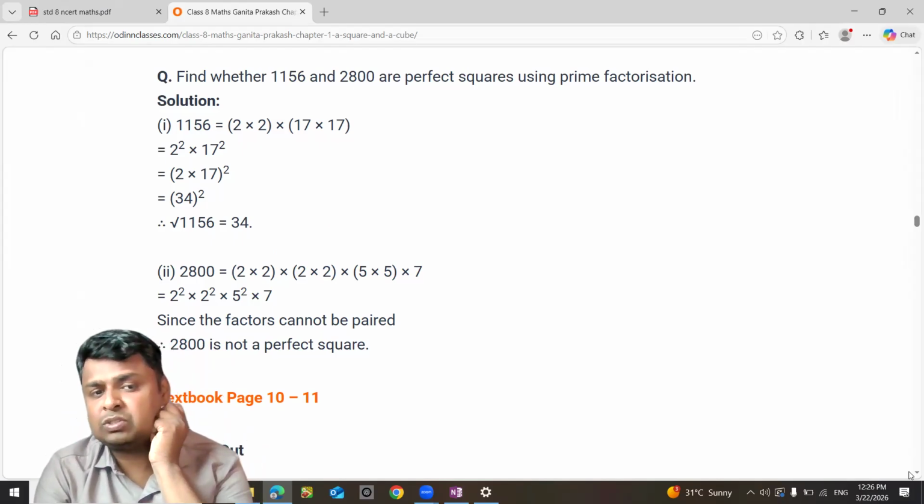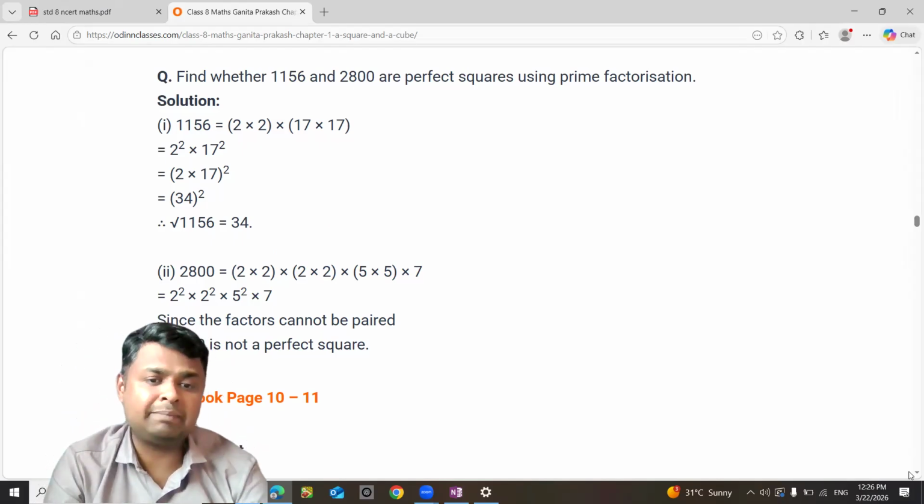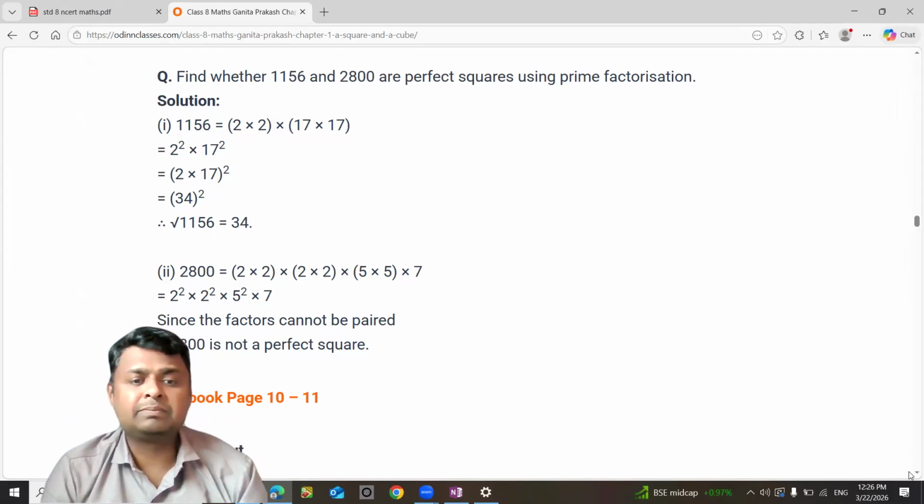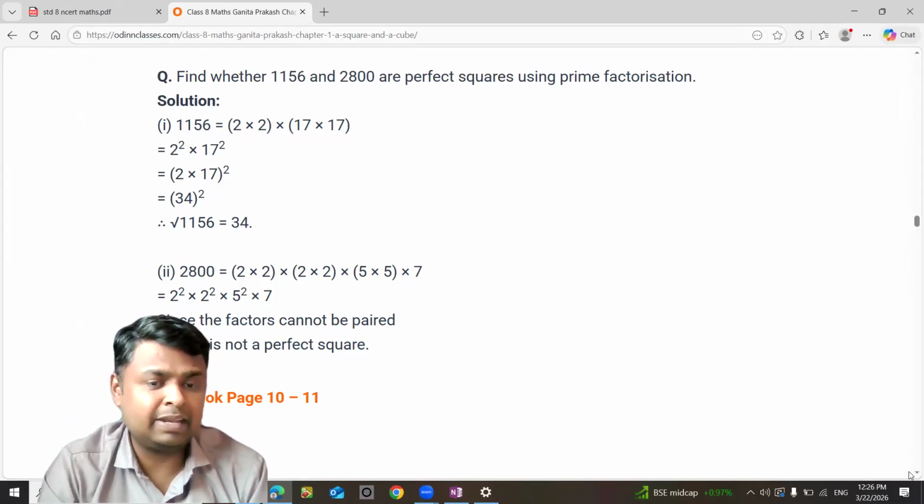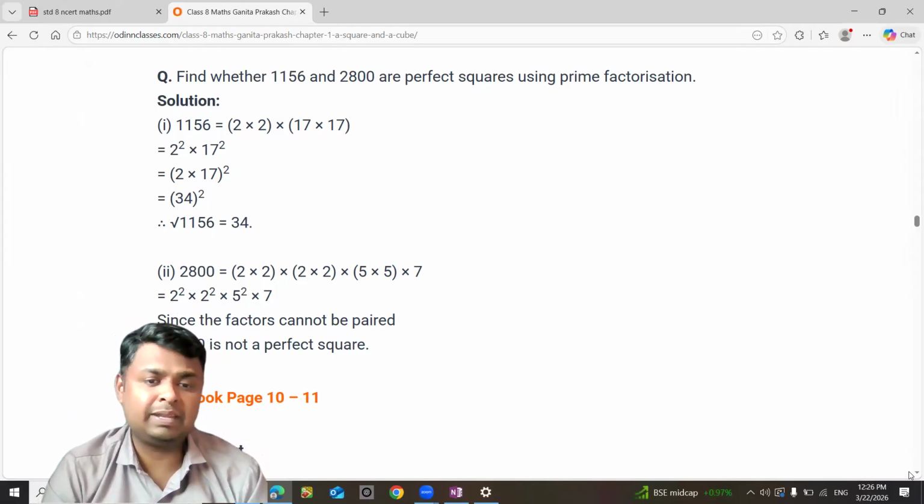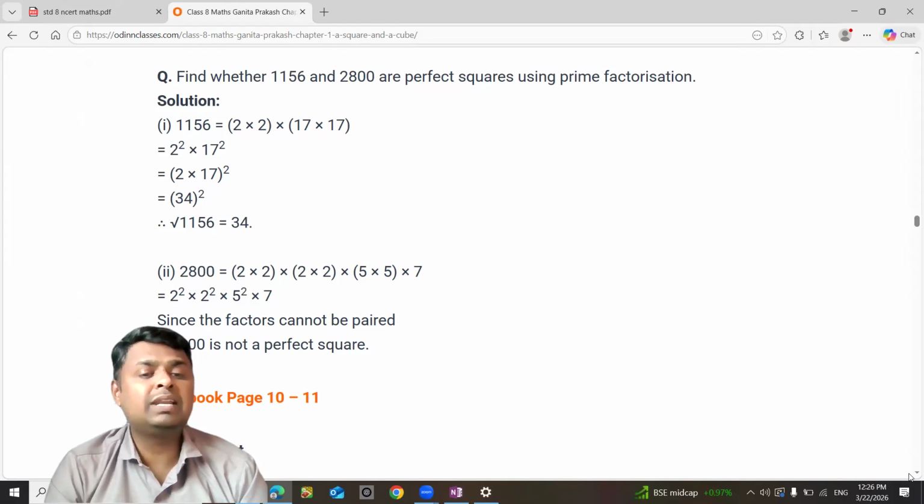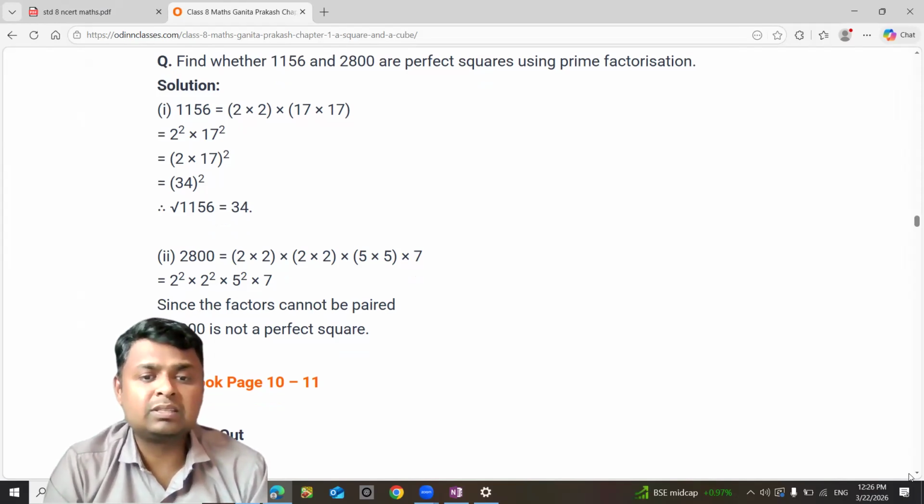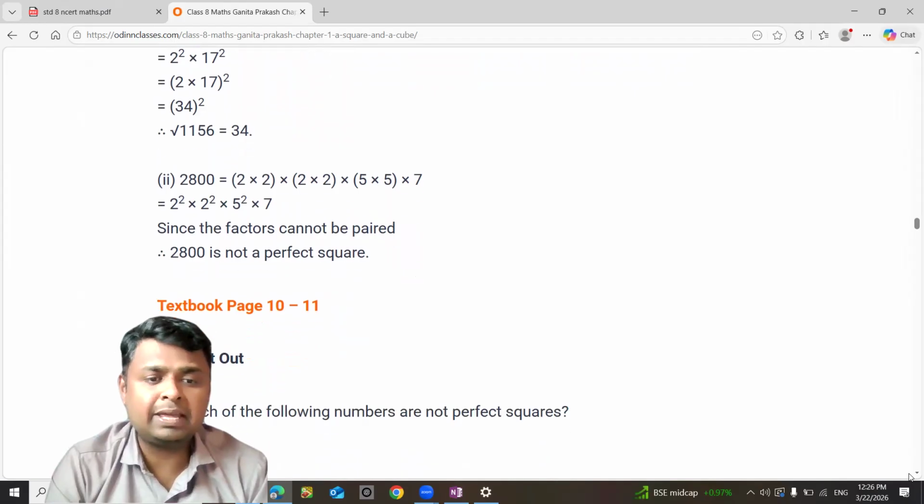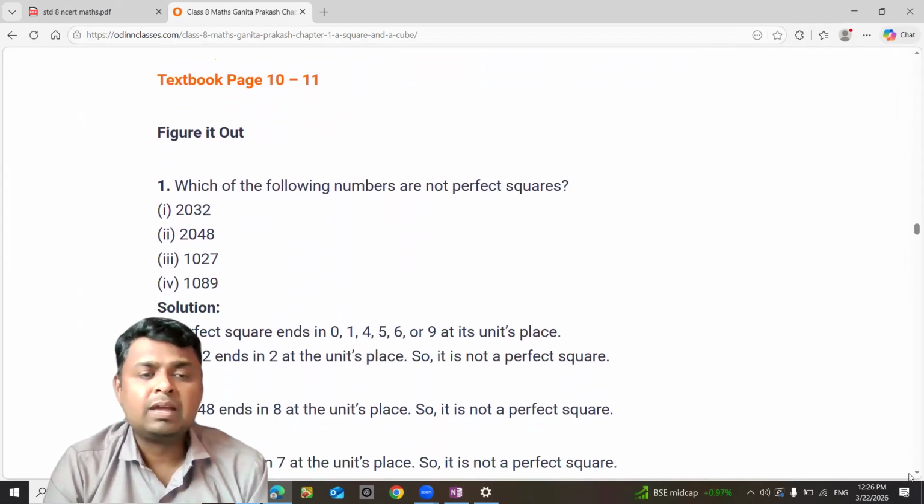Now 2800: again, prime factorization. Whatever comes 2 times, write it 1 time and multiply. If there is no partner, then we can say that it's not a perfect square. For 2800, the paired factors are not there, so you can say that it's not a perfect square.